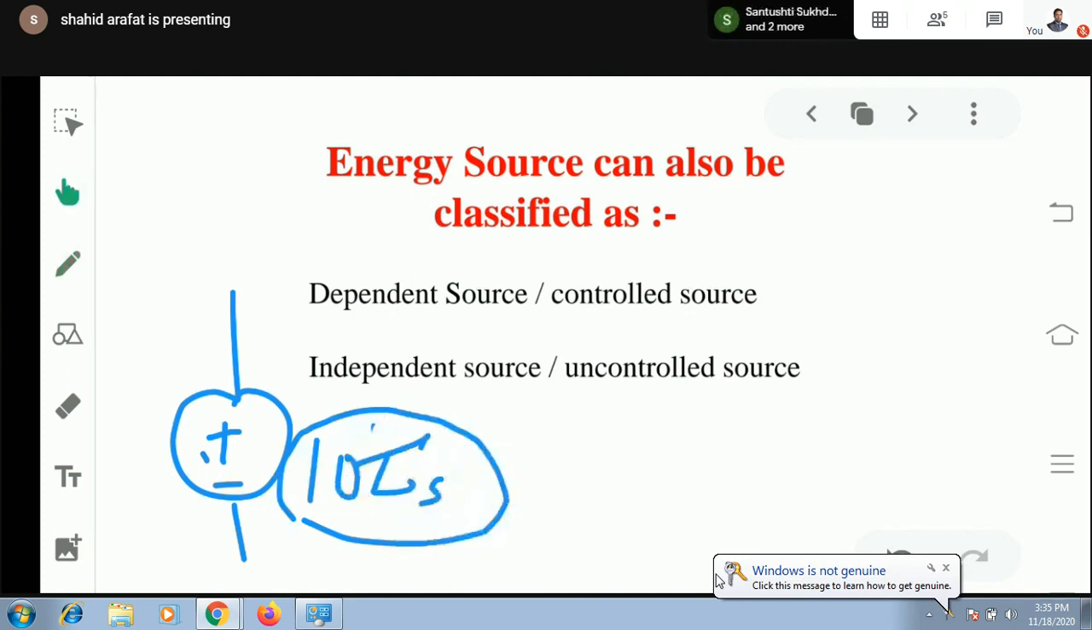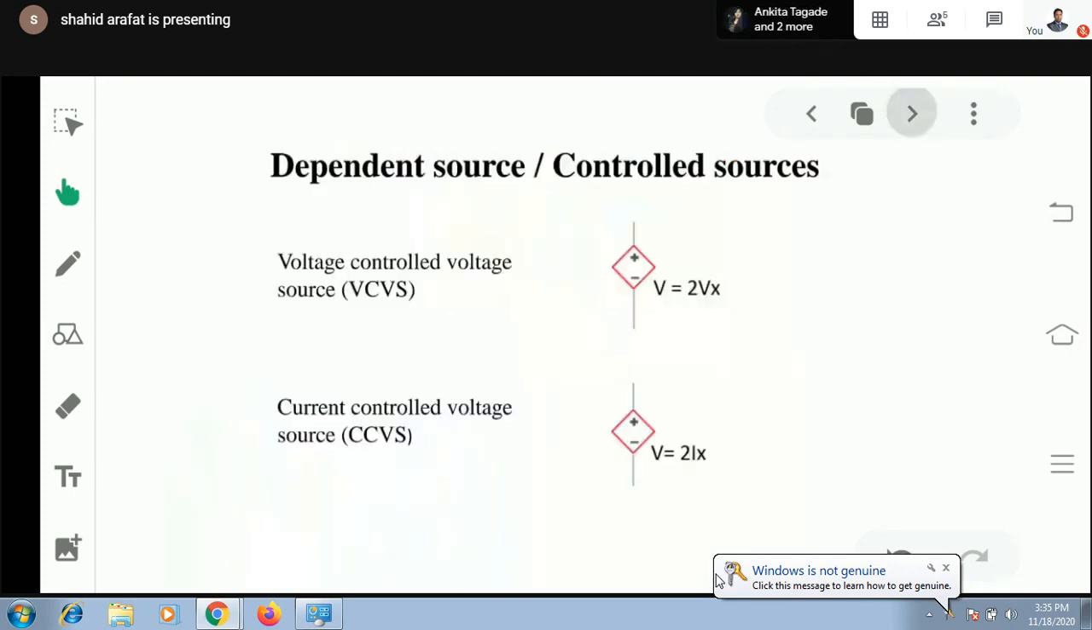So this is a dependent source. The value of this voltage source is dependent on the magnitude of Is. So by controlling this Is, you can control the value of this voltage. There are different categories. First one, you may have voltage controlled voltage source. Here you can see by polarity, you can simply visualize that it's a voltage source.